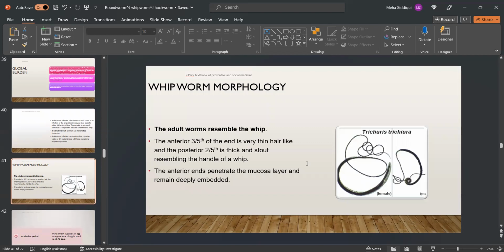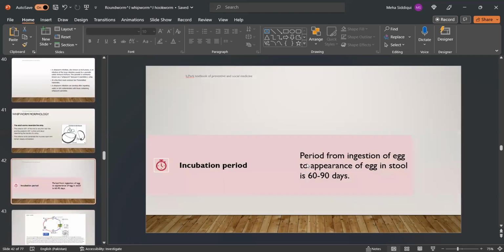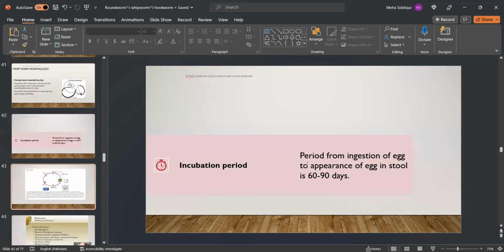Whipworm morphology: the adult worms resemble a whip, and the anterior three-fifths of the worm is very thin and hair-like, and the posterior is thick and stout, resembling the handle of a whip. The anterior end penetrates the mucosa and remains deeply embedded. Incubation period, from ingestion of egg to appearance of egg in stool, is 60 to 90 days.